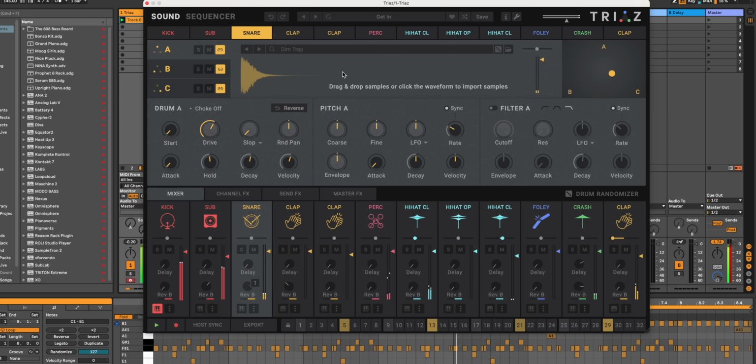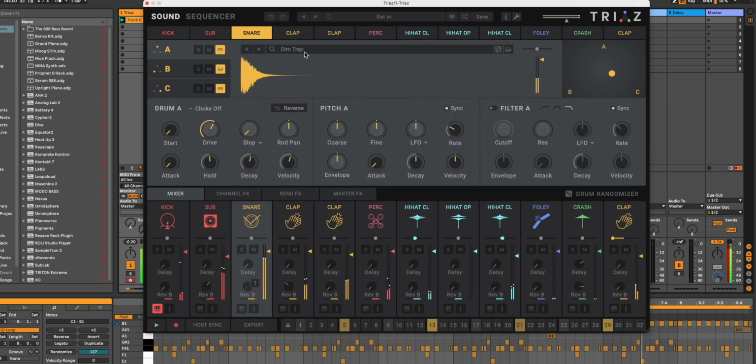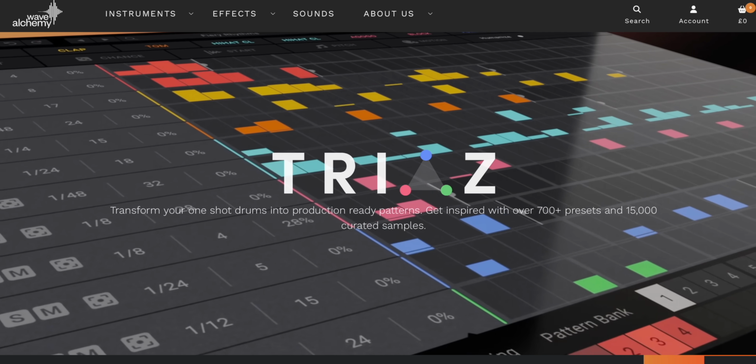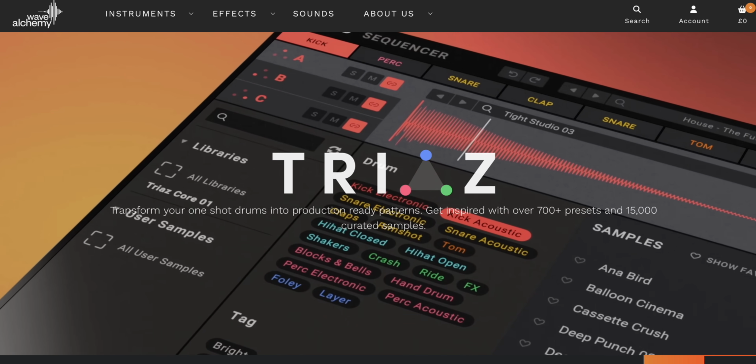Now, where I think they could improve Triaz a bit is the importing of your own samples. You have to copy your samples into a Triaz folder and then it will add them into the plugin. I'd rather that they simply scan my drive to see where my samples are. This is a small thing, certainly not a deal breaker, and maybe they can improve it in an update. There's so much more to Triaz, including SP1200 emulation, motion effects controls, offsets.